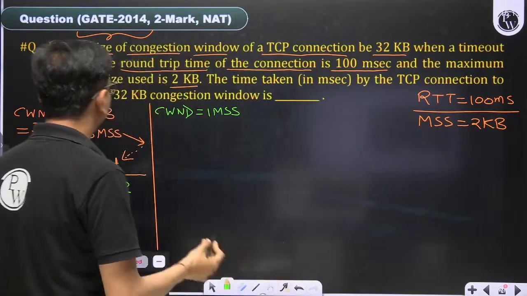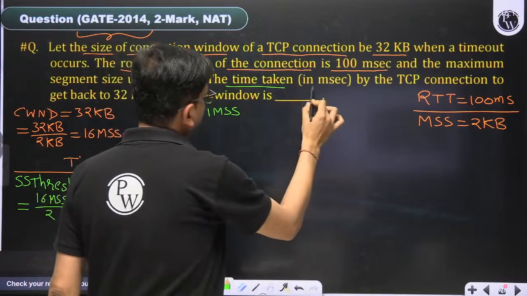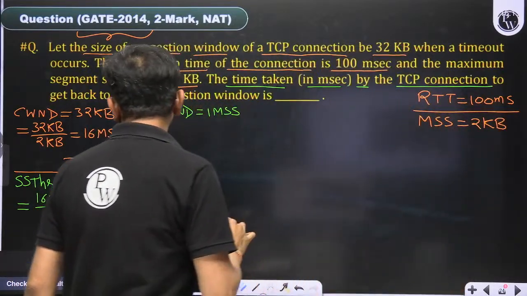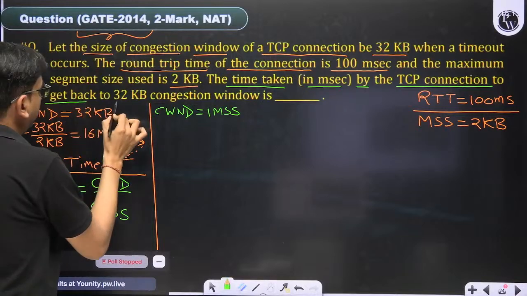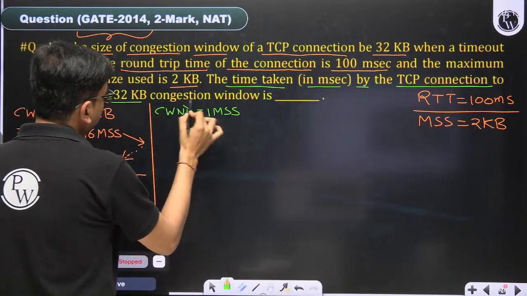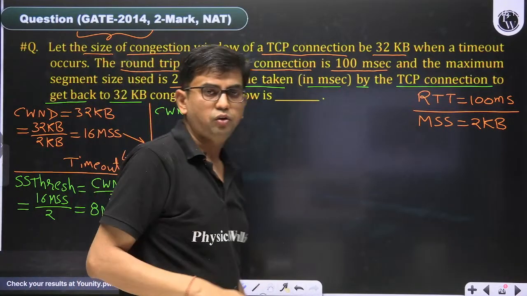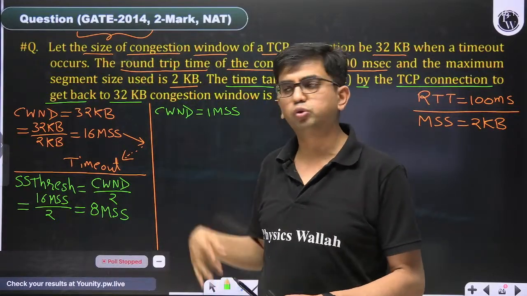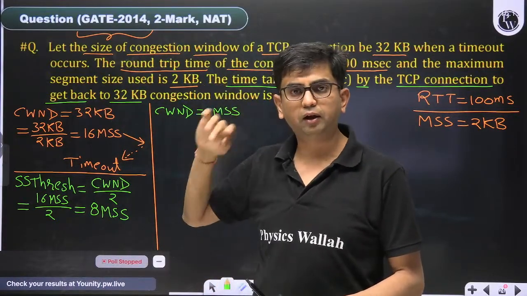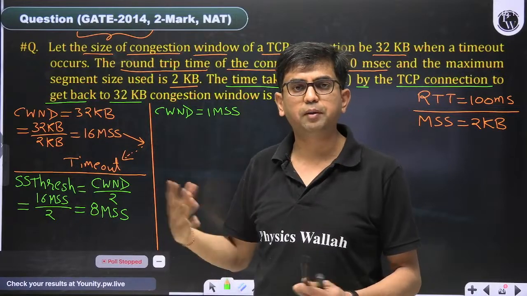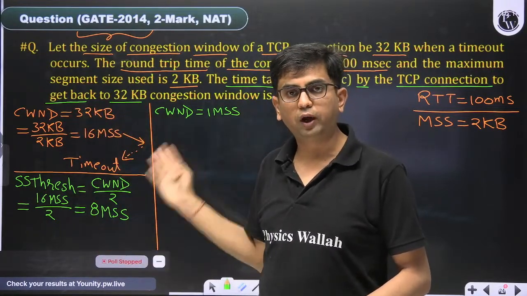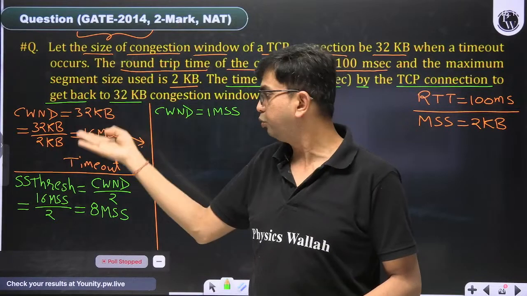Now the question is asking the time taken in milliseconds by the TCP connection to get back to the 32 KB congestion window. Whatever the window size when the timeout occurred, we have to reach that limit. It dropped down to 1 MSS, and then we have to reach again 16 MSS.